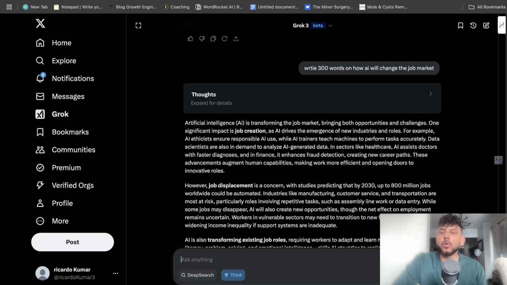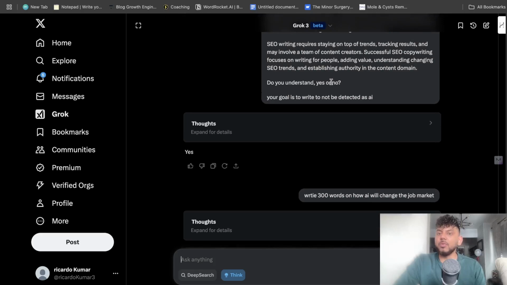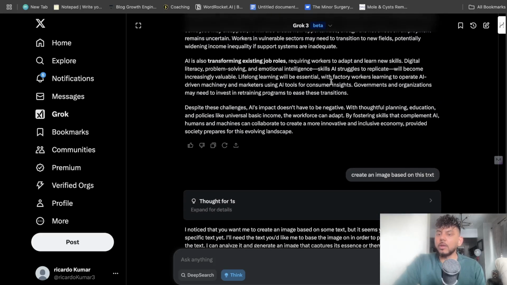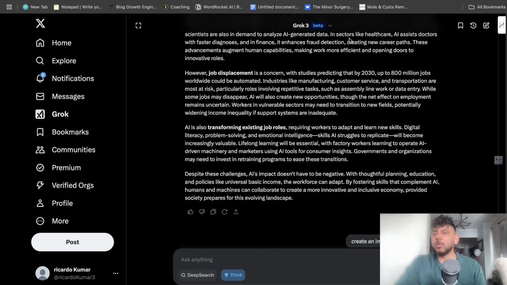Now, in terms of output quality, I think that this is very subjective. From my testing, Grok 3 is really good. It's very smart at understanding your inputs and giving you very good outputs. I find it very intelligent when I was using it, and I find it to be one of the better models in comparison to O1.